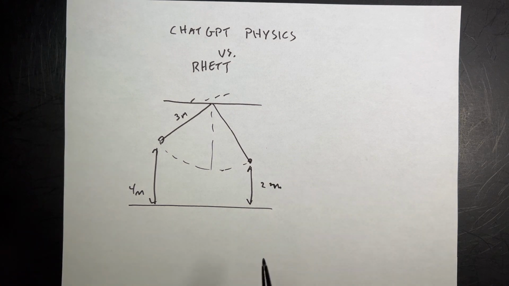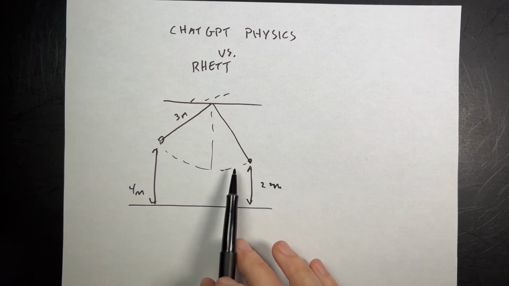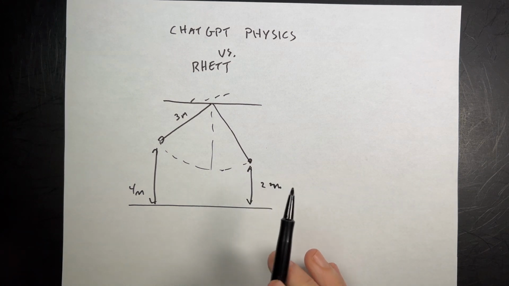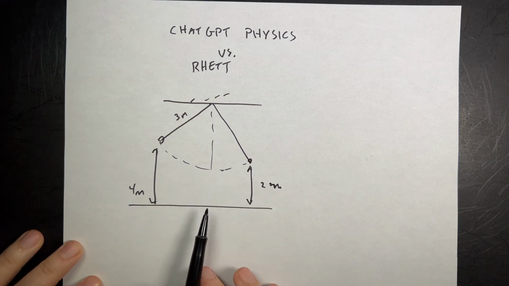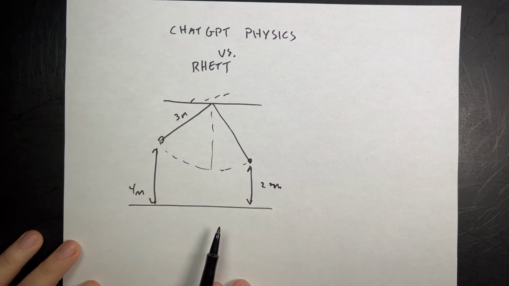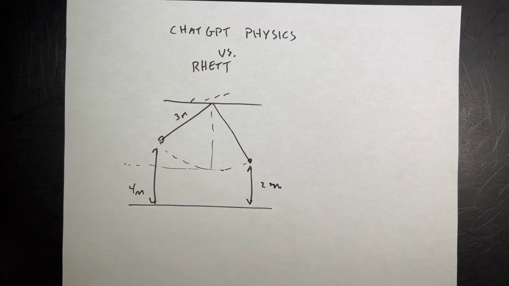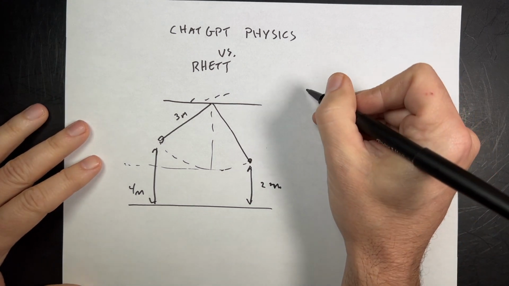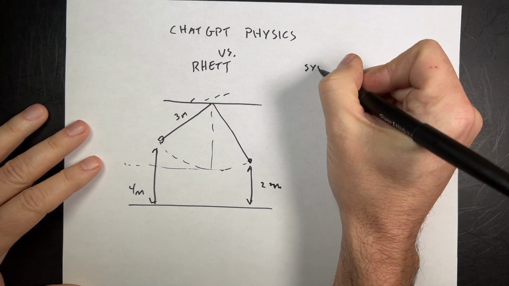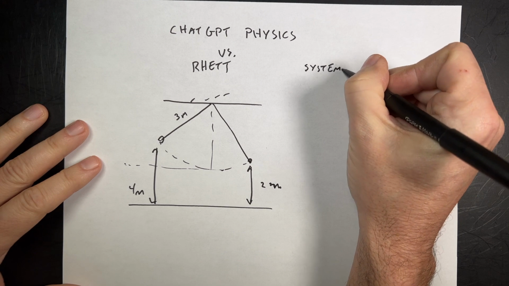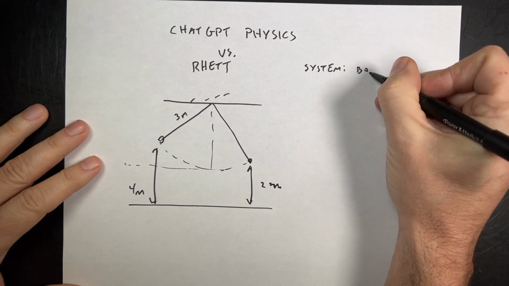And we actually don't know, it doesn't explicitly say that it's not the lowest point, but who knows, right? Because we don't know how far the ground is from the lowest point. Is this the lowest point? I don't know. It doesn't really matter though, right? So let's say I'm going to define my system as the bobber.